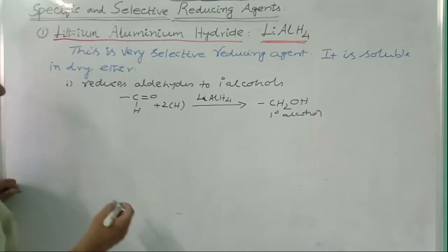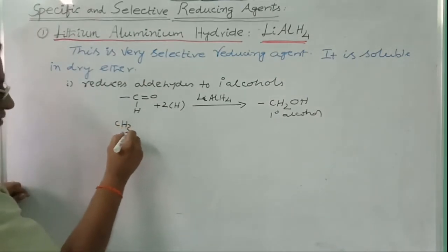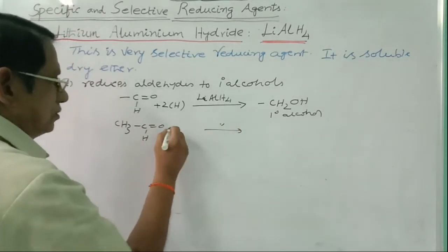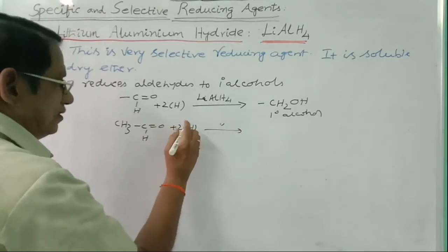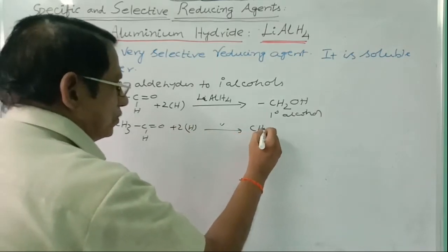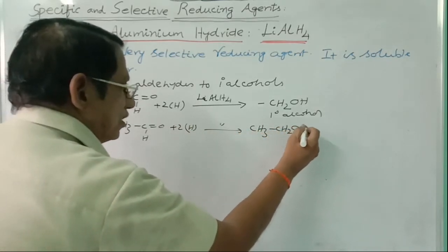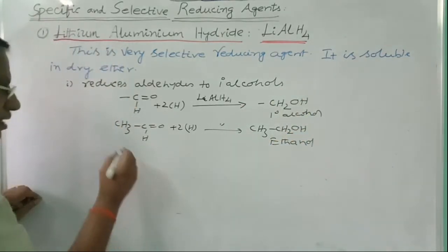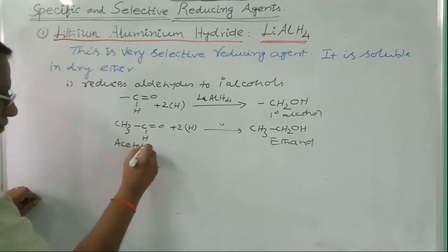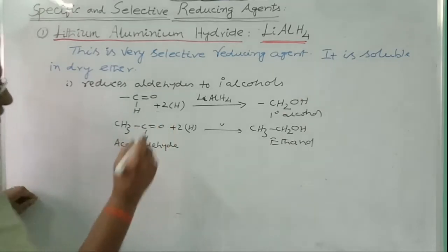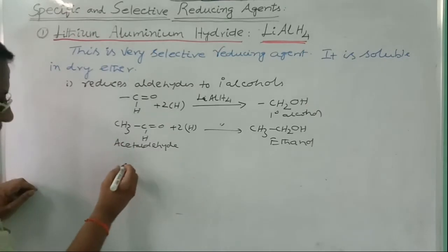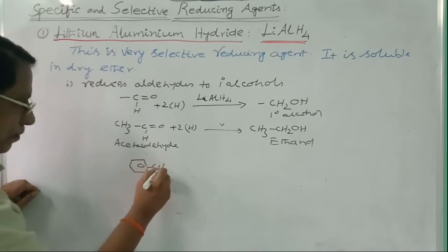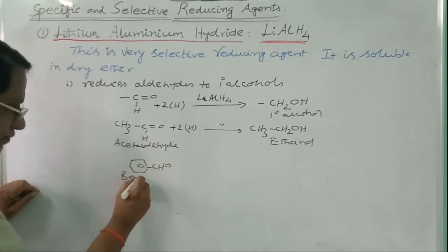For example, you can take acetaldehyde, CH3CHO, with lithium aluminum hydride, 2 hydrogens you can write here. It is converted into CH3CH2OH, ethanol. Ethanol is a primary alcohol because it has CH2OH, and this is acetaldehyde. Similarly, you can take benzaldehyde.